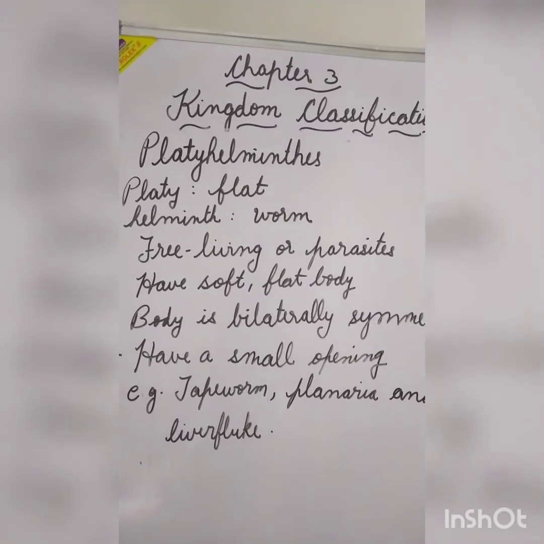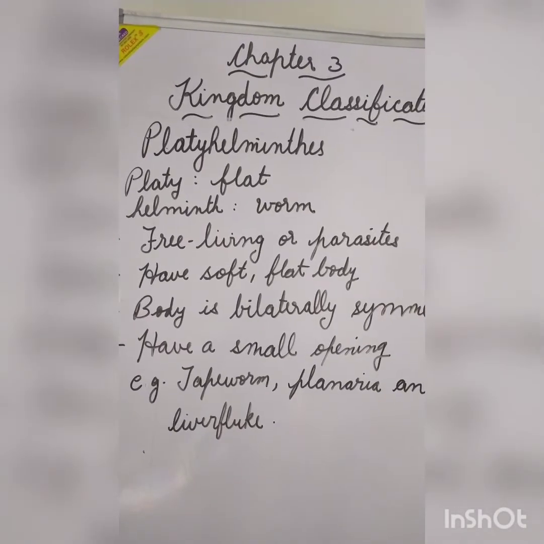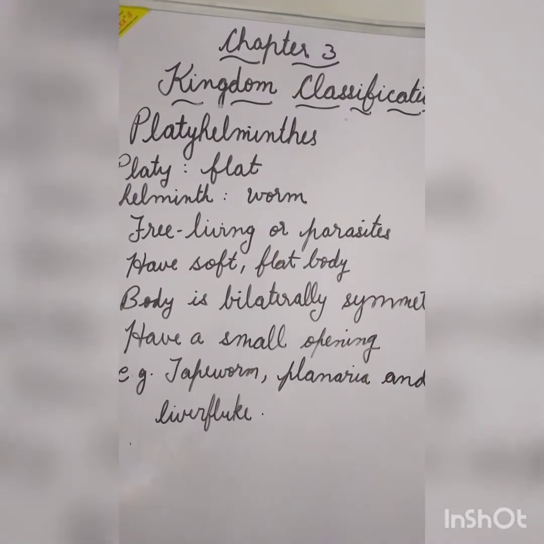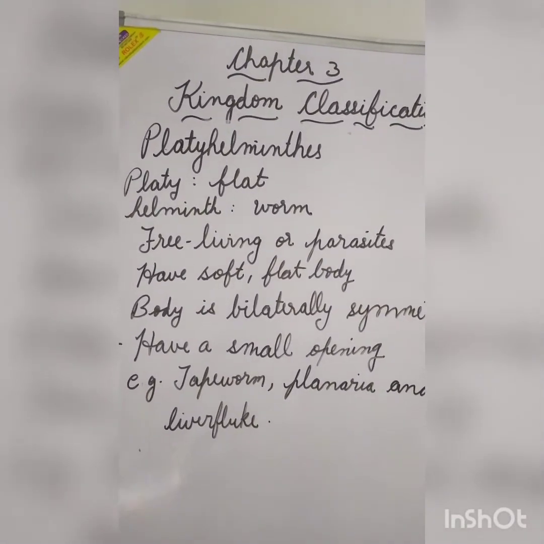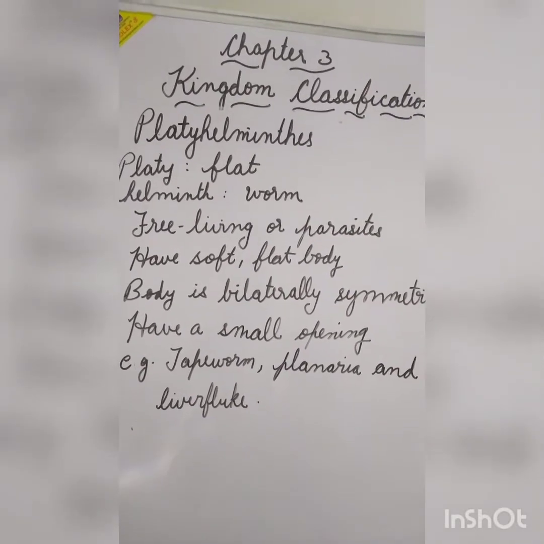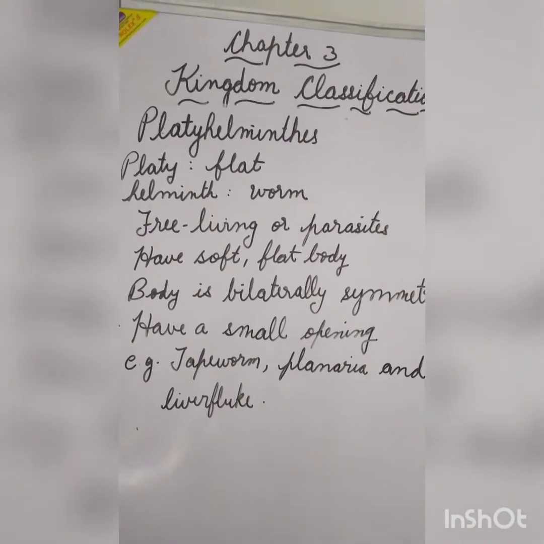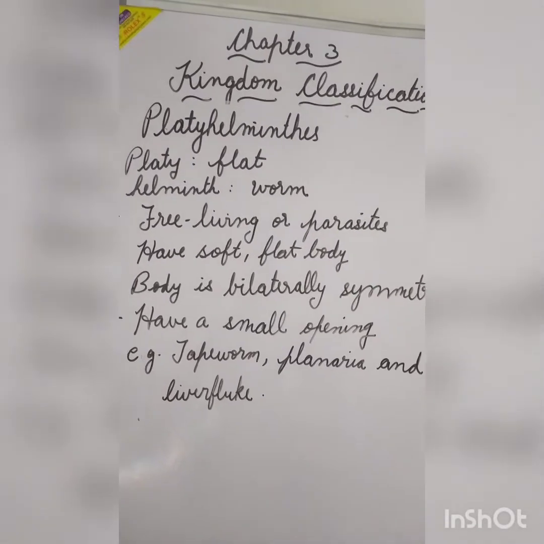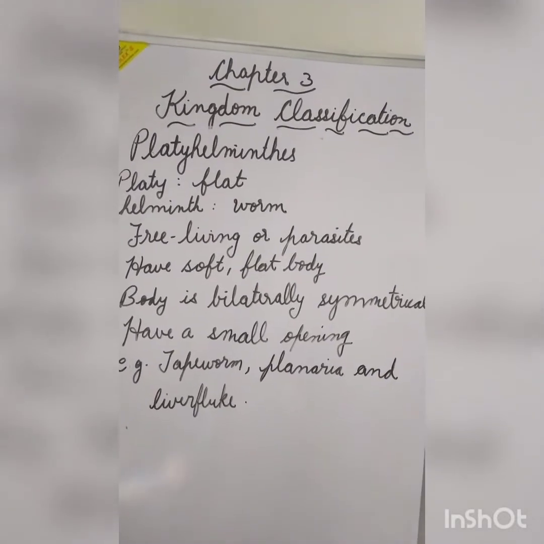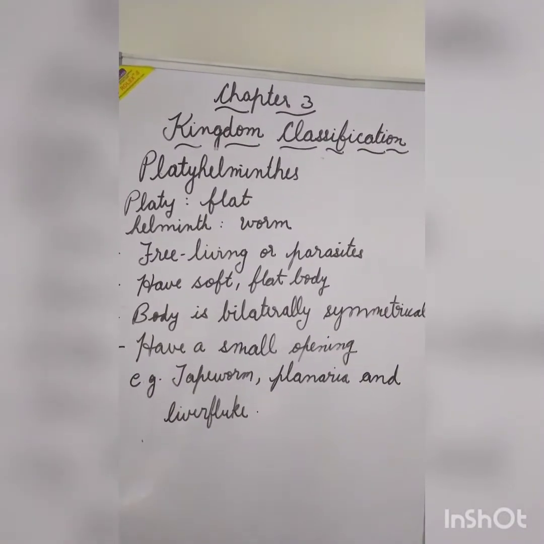Next class, Platyhelminthes. This is also derived from a Greek word where platy means flat and helminth means worms. They are the flatworms. They are free-living organisms or parasites and can live inside the bodies of higher organisms. They have a soft and flat body. That is why they are called flatworms. Their body is bilaterally symmetrical. That means it can be divided into two equal halves.